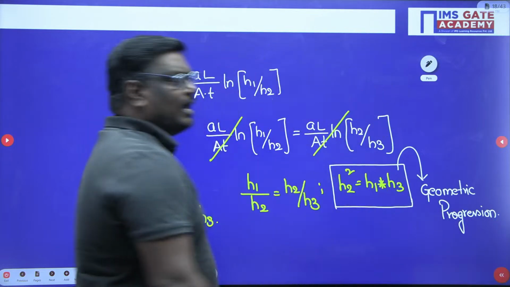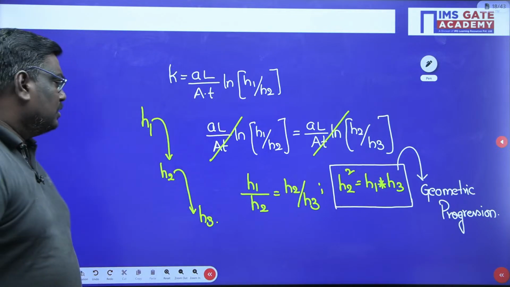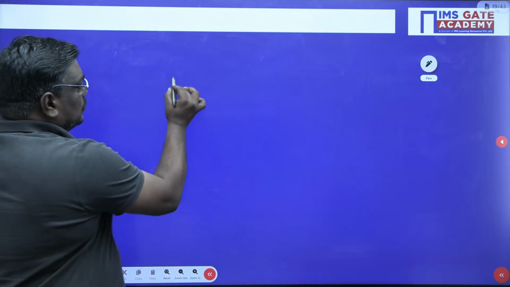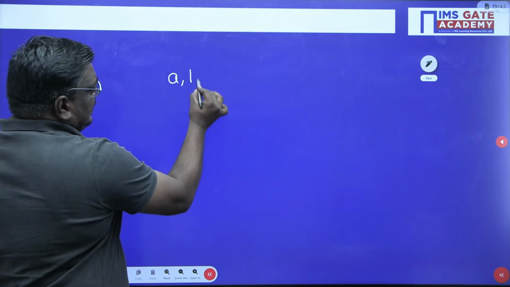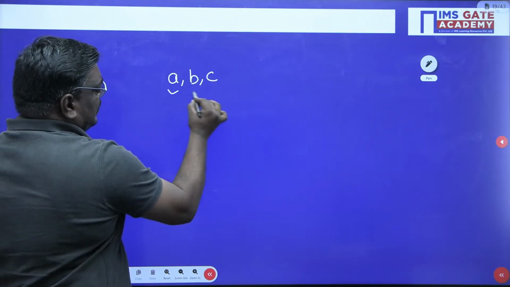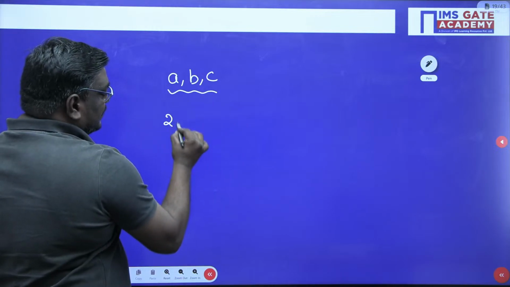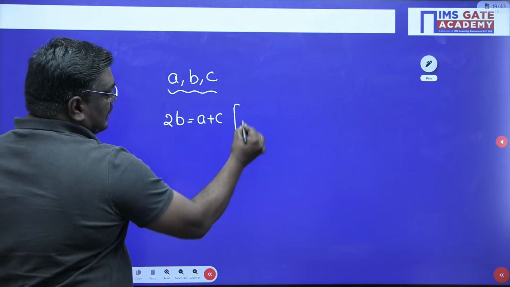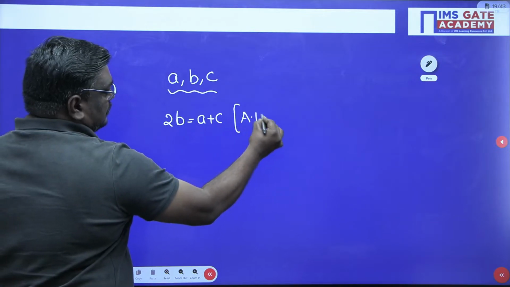Just to give you an idea, suppose A, B, C are three numbers. You might be knowing this, but if you write 2B is equal to A plus C, then we call it arithmetic progression.